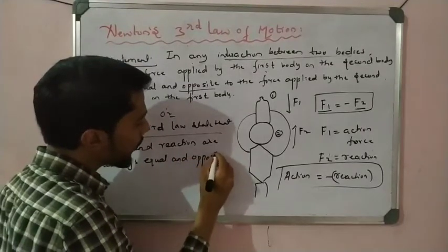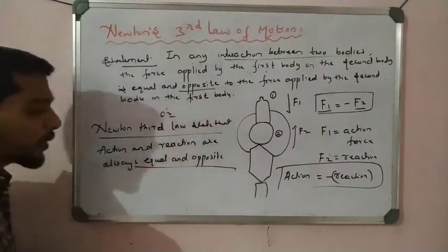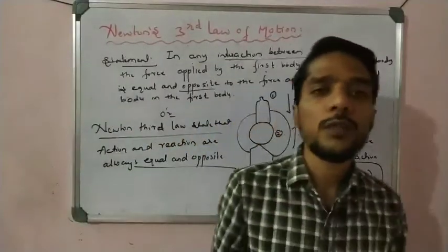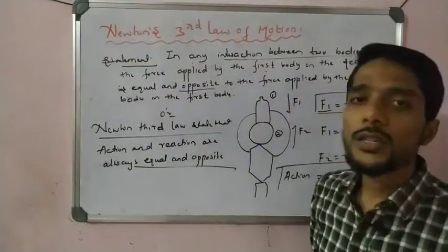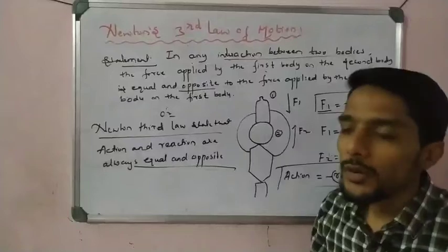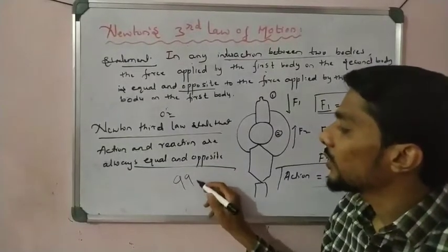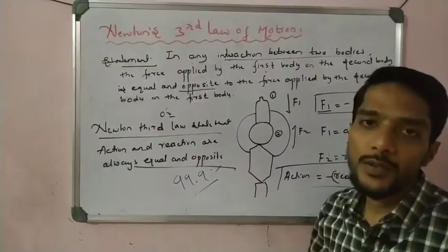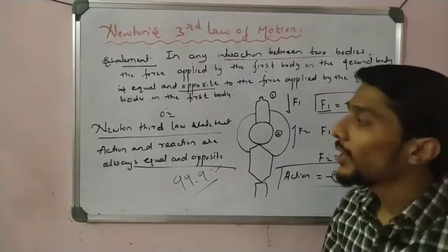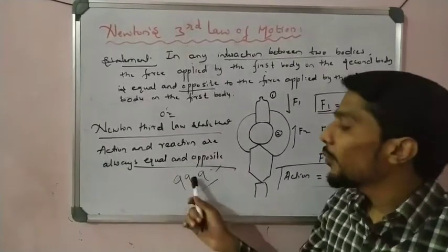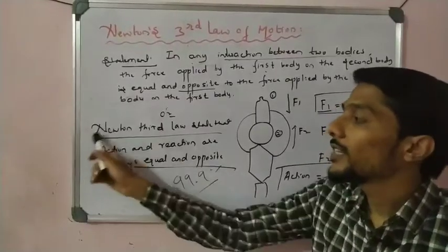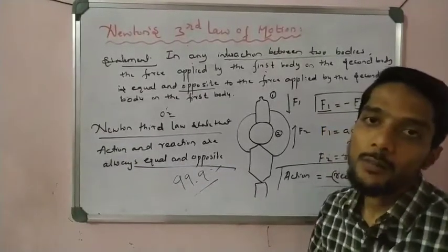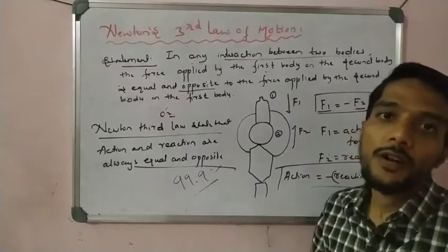This is Newton's third law, very famous. Most of the time when we ask someone what Newton's third law is, 99.9% of students answer this way on the examination: action and reaction are equal and opposite, because it is easy to memorize.